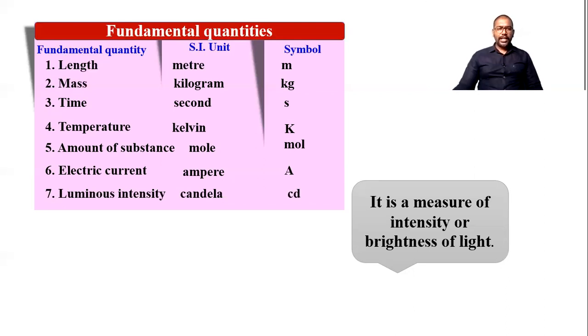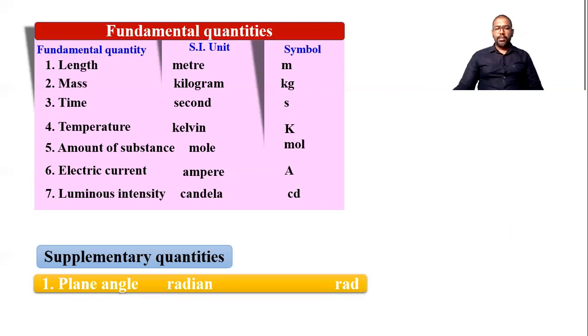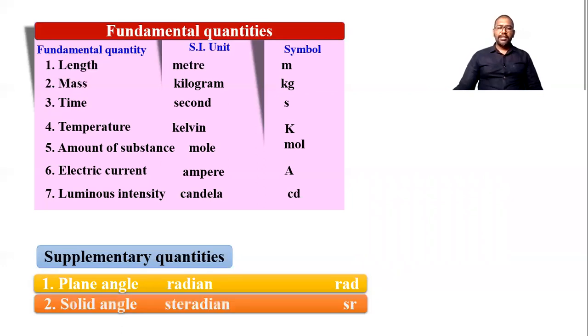I told you, in addition to these seven fundamental quantities, two supplementary quantities are there, and the first supplementary quantity is plane angle. The unit of the plane angle is radian. Now, what is a plane angle? That we will discuss later, but the unit of plane angle is the radian, and in short, we write the symbol rad. The second one is solid angle. The unit of the solid angle is steradian and the symbol is sr.